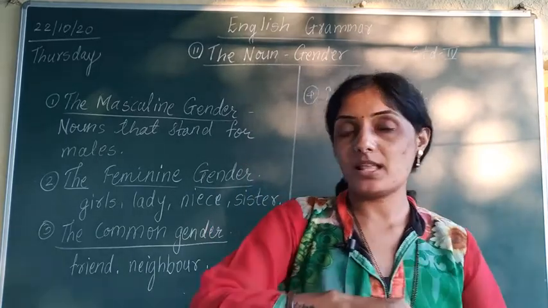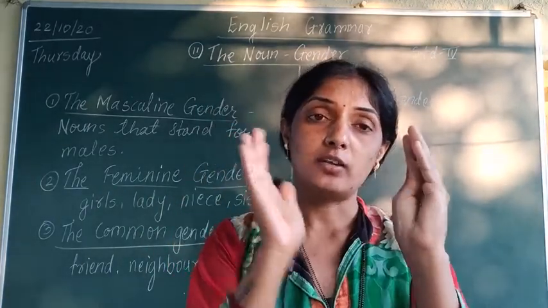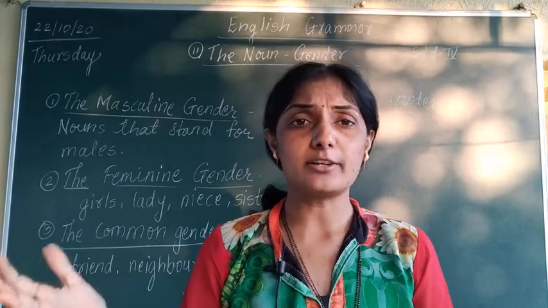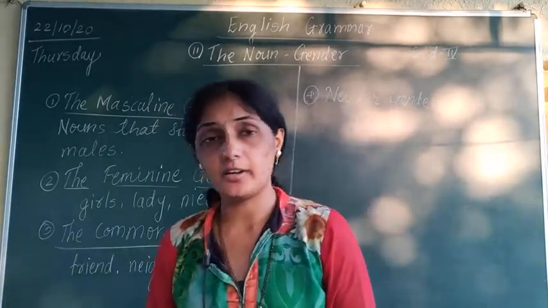Okay, they are not males, and they are not females also. They are non-living things. And there are some collective nouns also which are used as neuter gender. So in this way we studied 4 types of gender.